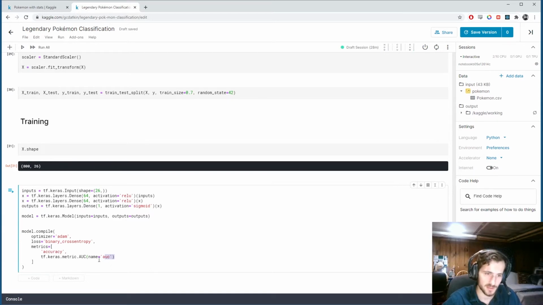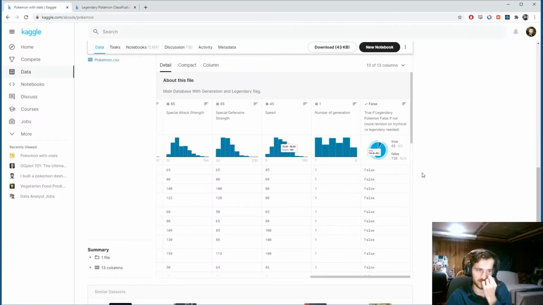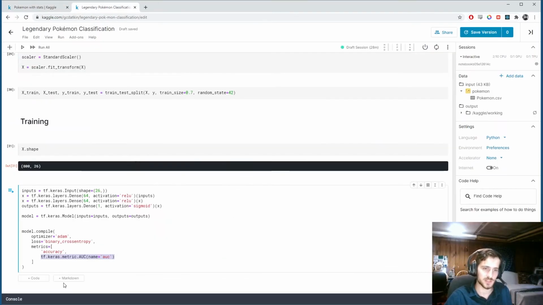So it's much better at telling us about how our model is performing than accuracy is in this case. If we were dealing with a 50-50 split between legendary and non-legendary Pokemon, then accuracy would be a perfectly fine metric. But it still might be useful to include this as well. Because let's say one of those classes we were classifying more accurately than the other, then yeah, this would tell us more about that.